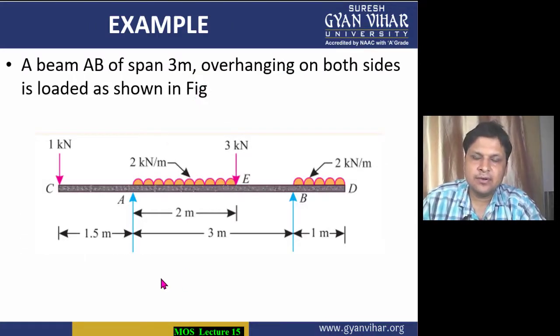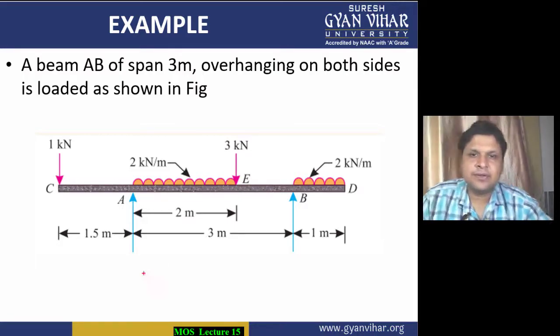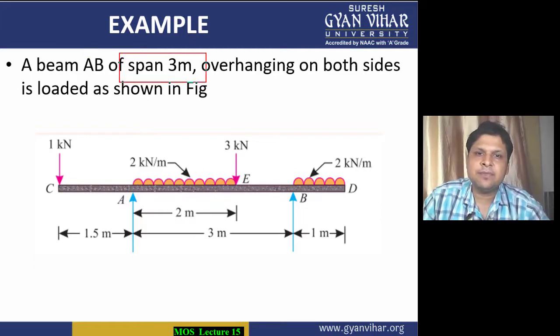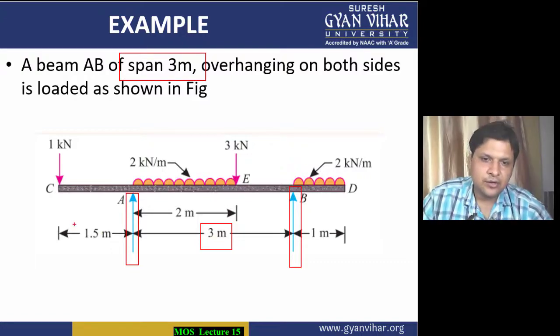Now we will take an example of finding the support reactions in the case of an overhanging beam. Let's first read out this example. The total span, meaning the total distance between the two supports, is 3 meter. If this is support A and this is support B, the total distance between them is 3 meter, and it is overhanging from both sides.